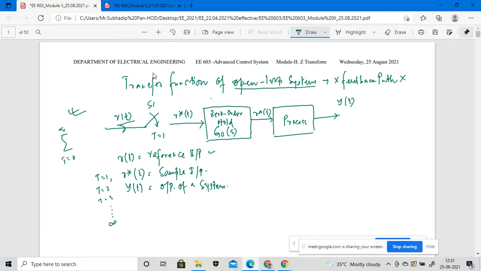Now if we have the integral form of a particular function, how do we convert it for the transfer function modeling in an open loop system?